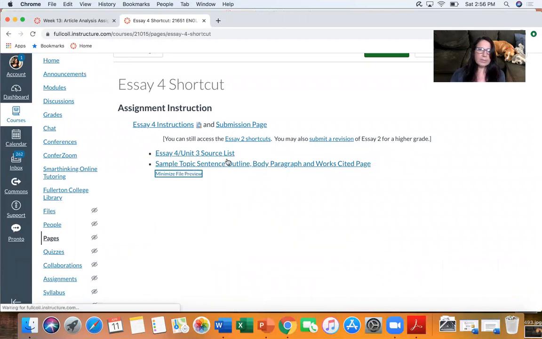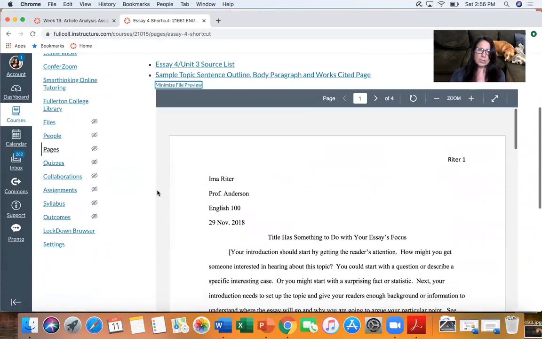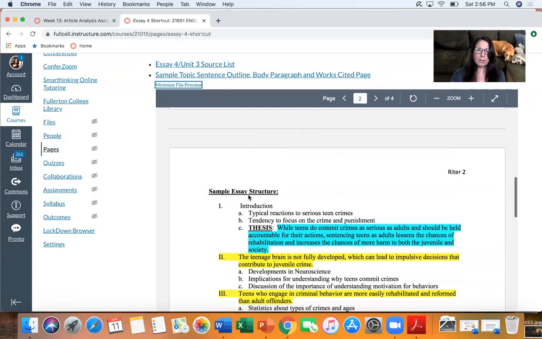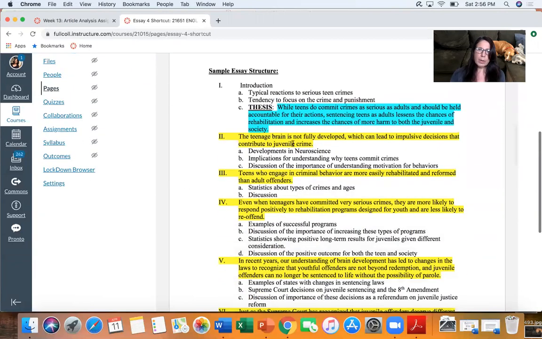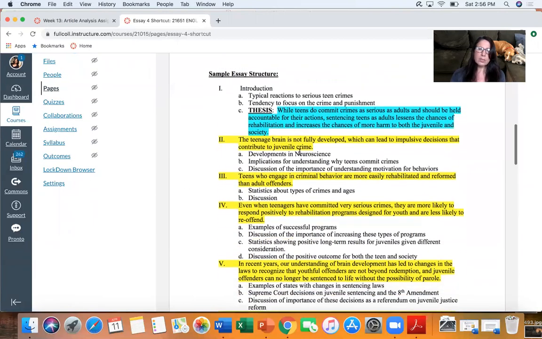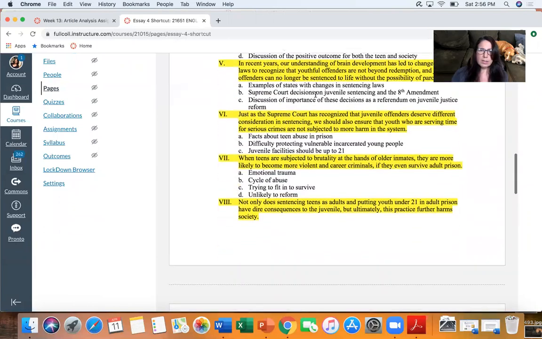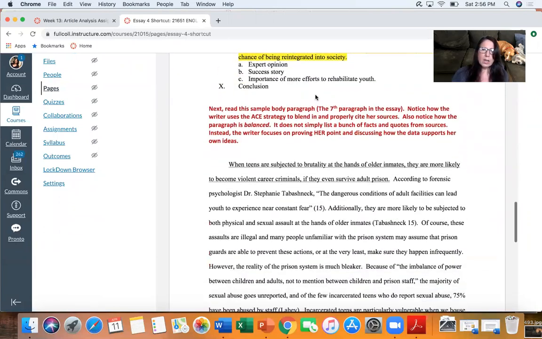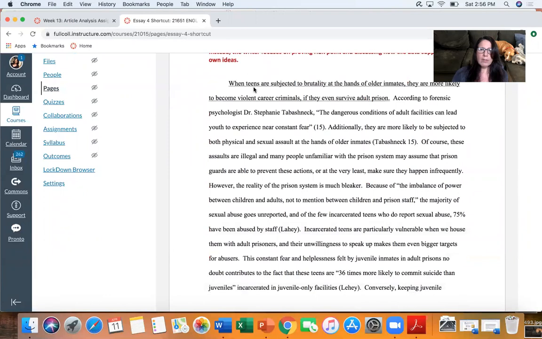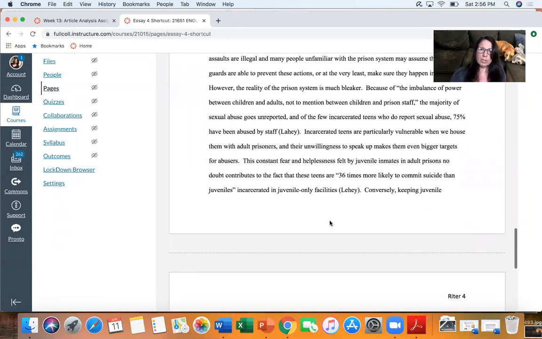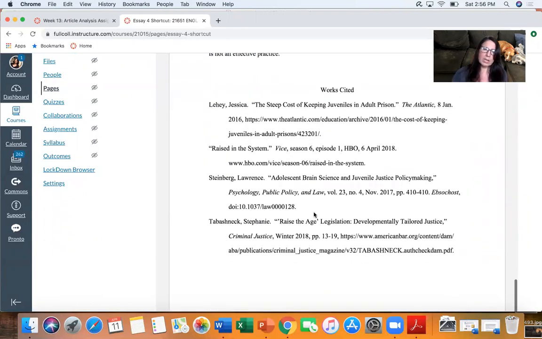This is from a previous semester, a student's paper. I turned her paper into an outline. So here's a topic sentence outline from her final draft. And then one of her body paragraphs, so you can see her integrated sources, and then her works cited page.